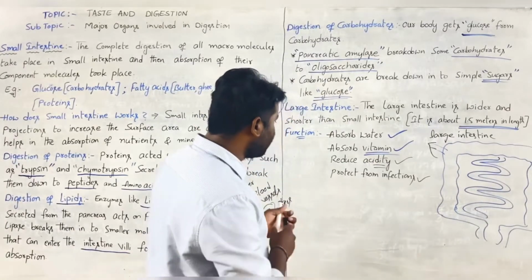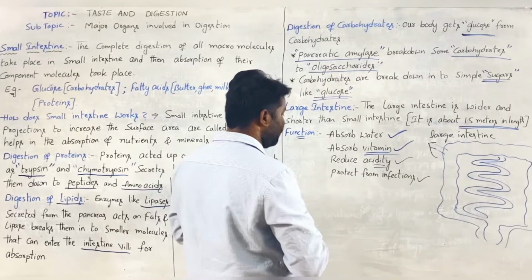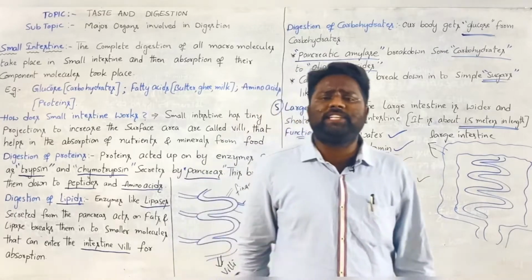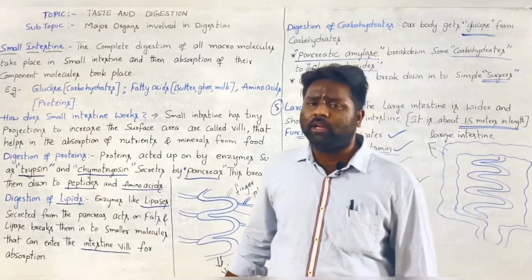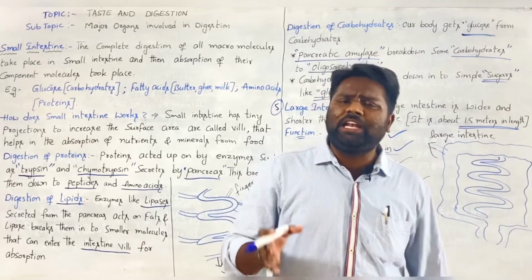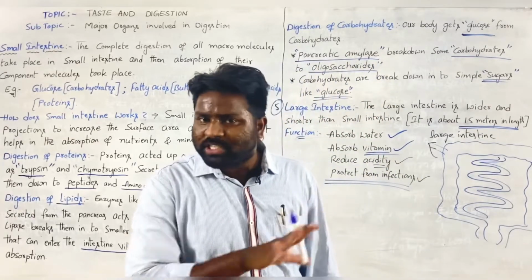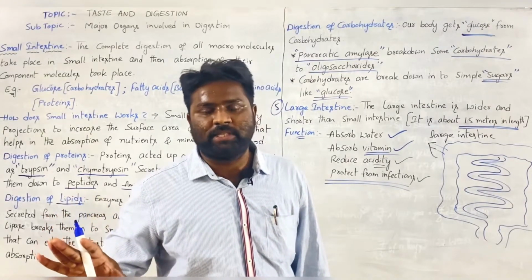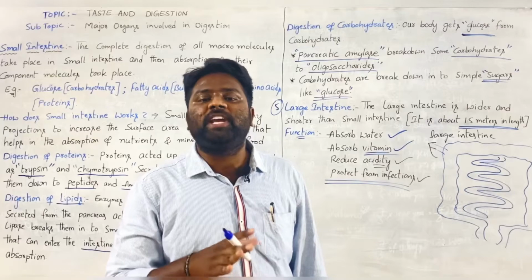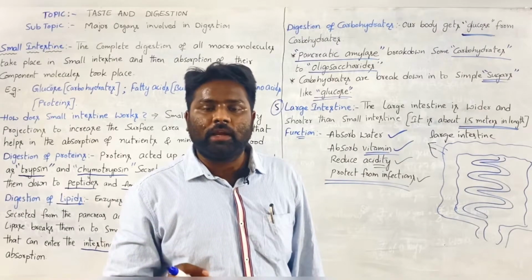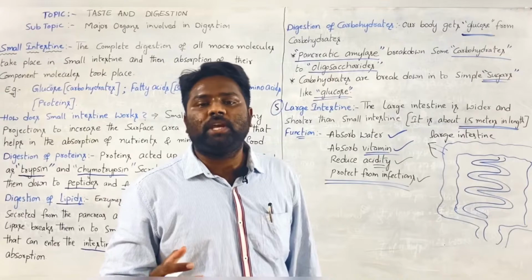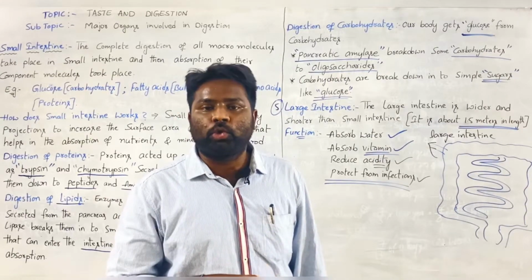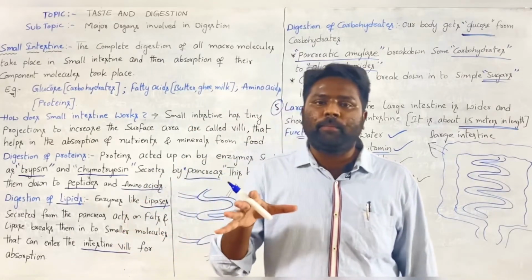This is the main function of the large intestine. It will protect from infections. In this way the digestion takes place in the small intestine and after that in the large intestine. In the large intestine the digestion process will not take place, okay, clear everyone. It will just separate the waste material by absorbing water and protect us from the infections, and the waste material is sent out through the anus. This is the digestion process.